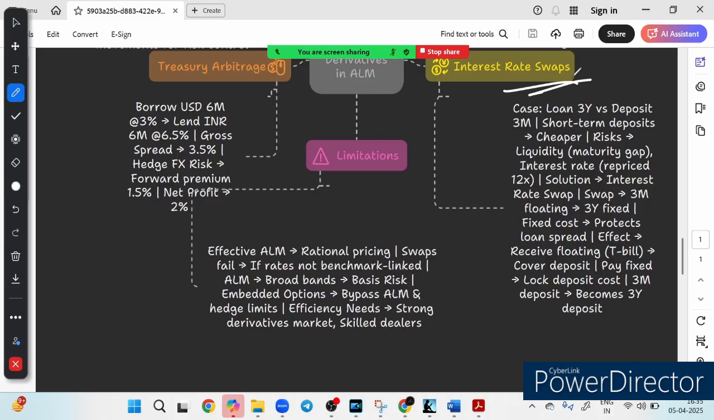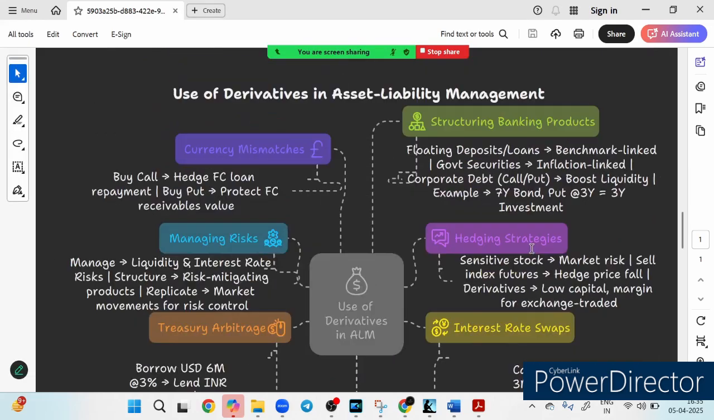That is why banks carefully structure products. I told you now, structuring a product is very much required. I told you at the top. You see why we structure banking products. We link the floating deposit and loan to the benchmark. This is very important, because a derivative will work only when it is linked to the benchmark. Government security should be inflation linked. Corporate debt can either be a call or put option, right?